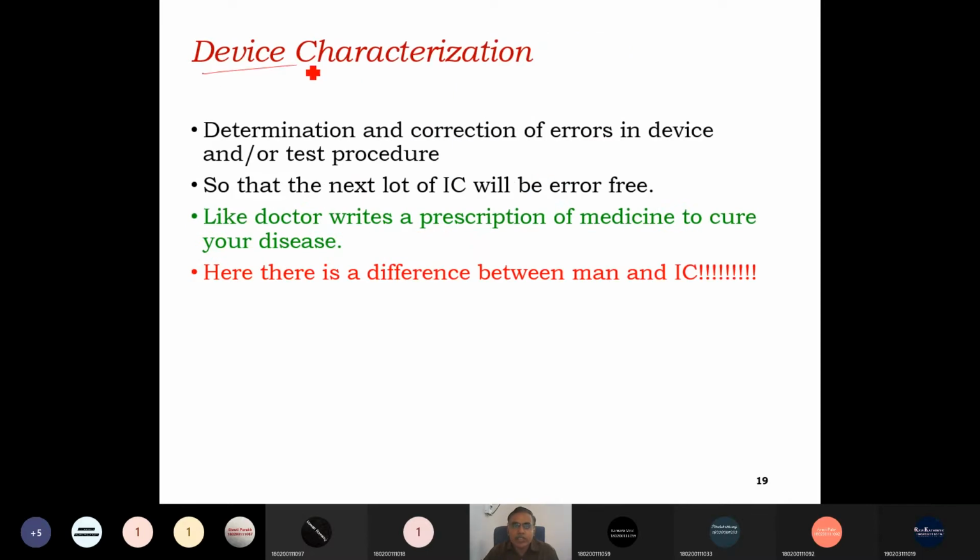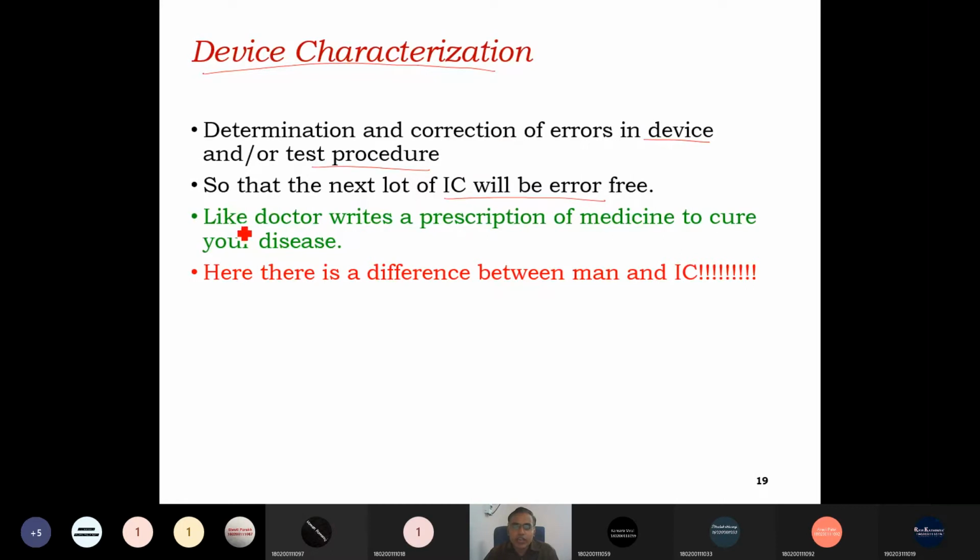Fourth step is the device characterization. So, determination and correction of the error in a device or a test procedure. Either the error is in the device or in the test procedure, in the types of validations, so that the next lot of IC will be error free. That is the device characterization. Whatever bugs we found at the time of diagnosis are corrected in device characterization, so the next lot will come fault free.